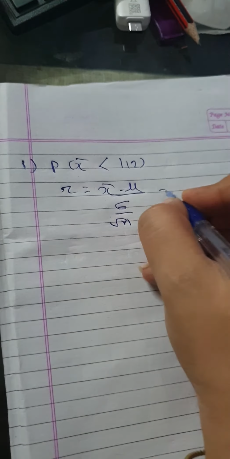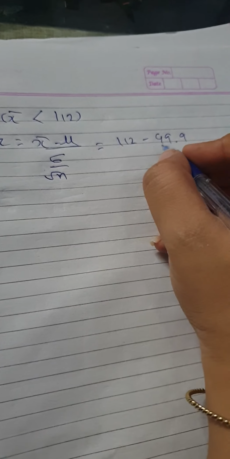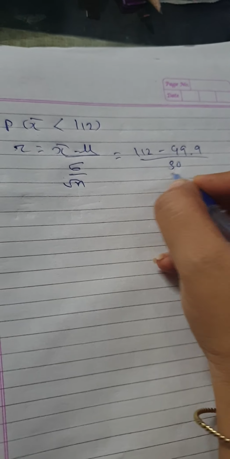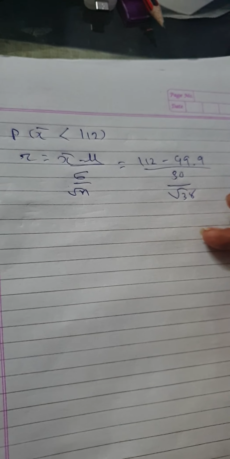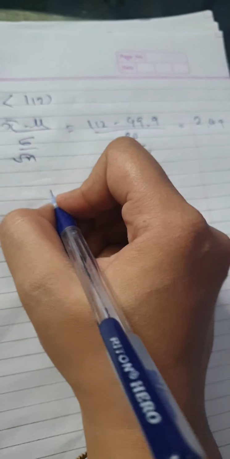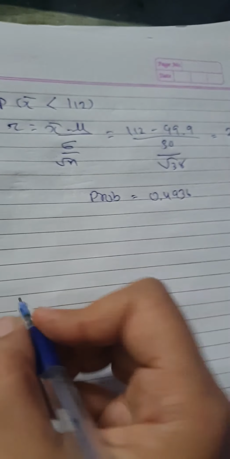X bar minus mu, standard deviation root n. 112 minus 99.9 upon 30 root 38. So you will get the answer 2.49. Then if you check from the table, probability will be 0.4936.